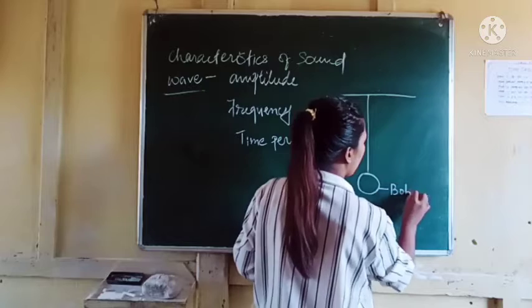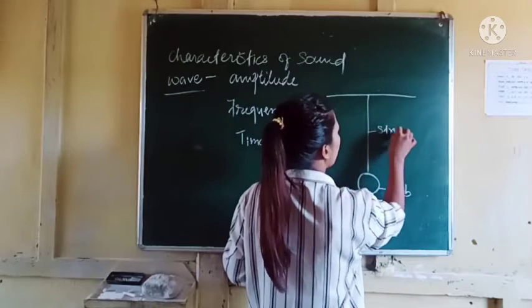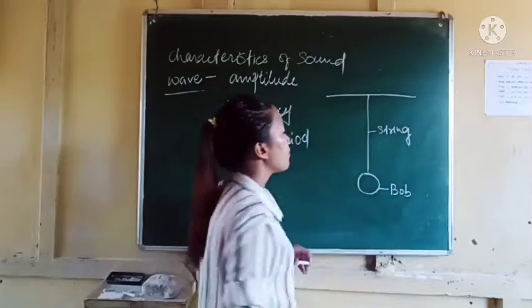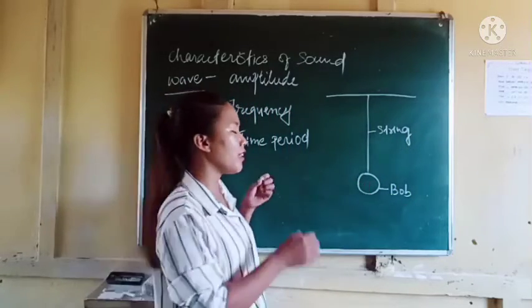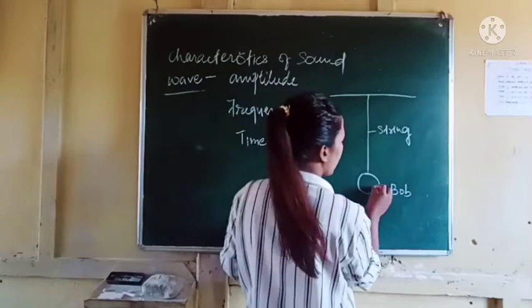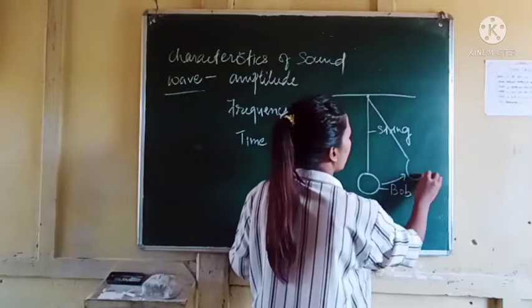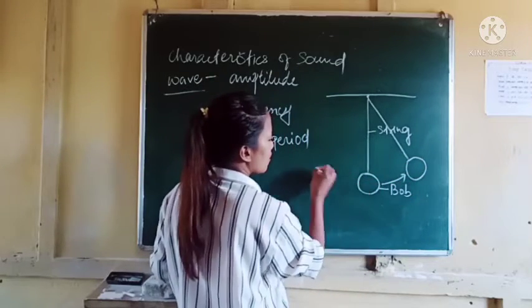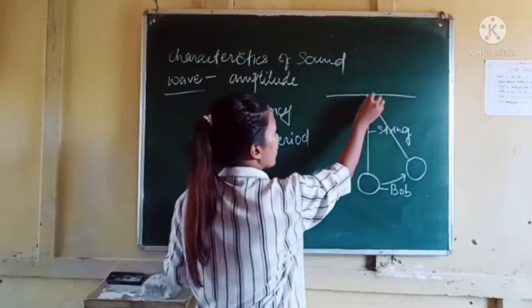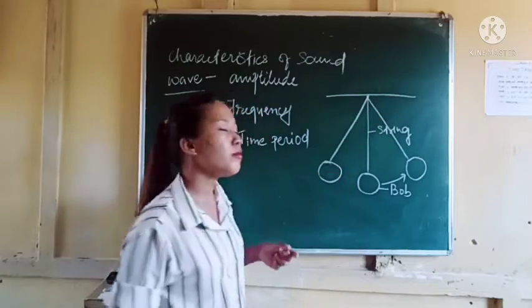Now if we pull this pendulum to one side and then release, what will happen? It will go to the other side, and then it will come back again. This is how the pendulum moves.